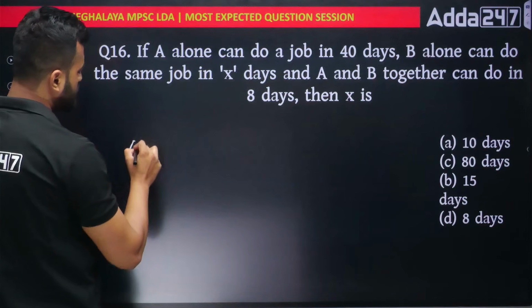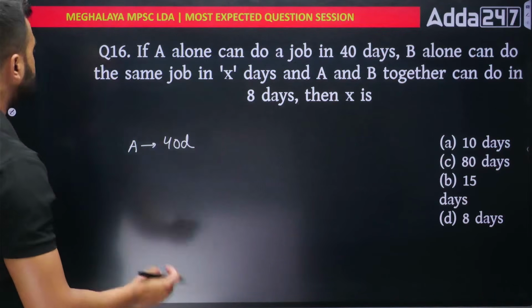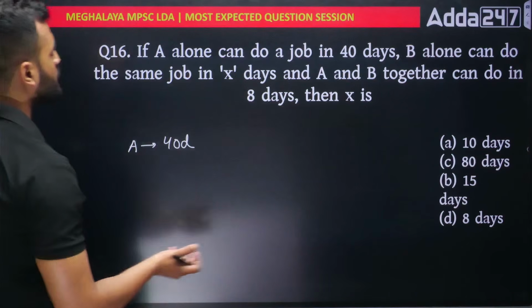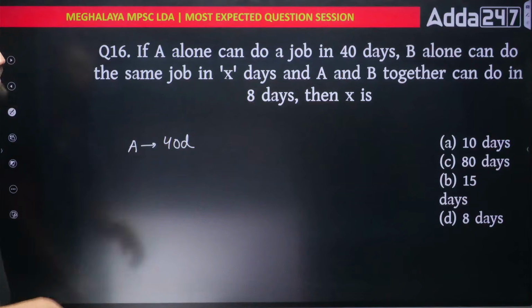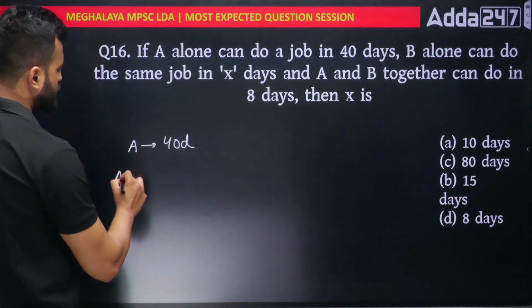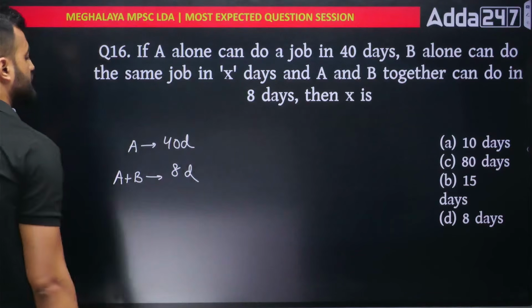So A alone can do a job in 40 days. Right? B alone can do the same job in X days. I want to find the time taken by B. In short, A and B together can do it in 8 days. So A and B, when I make them work together, they can do it in how many days? 8 days. Fine. We have time.